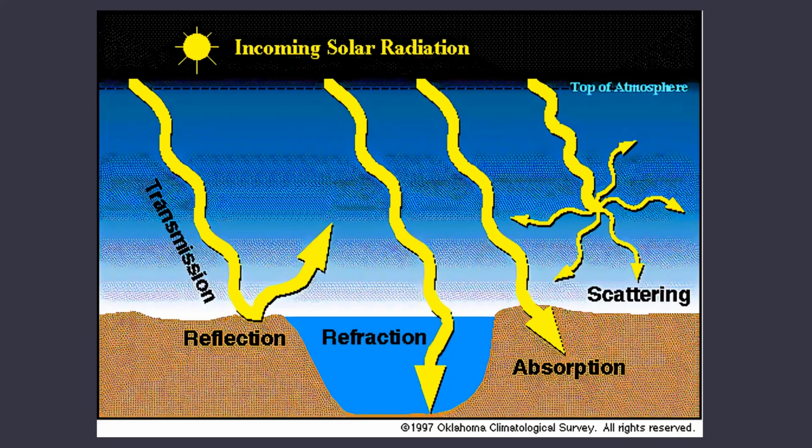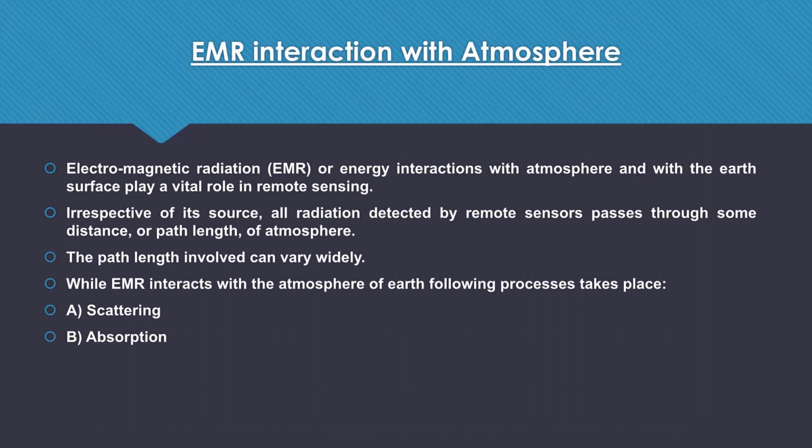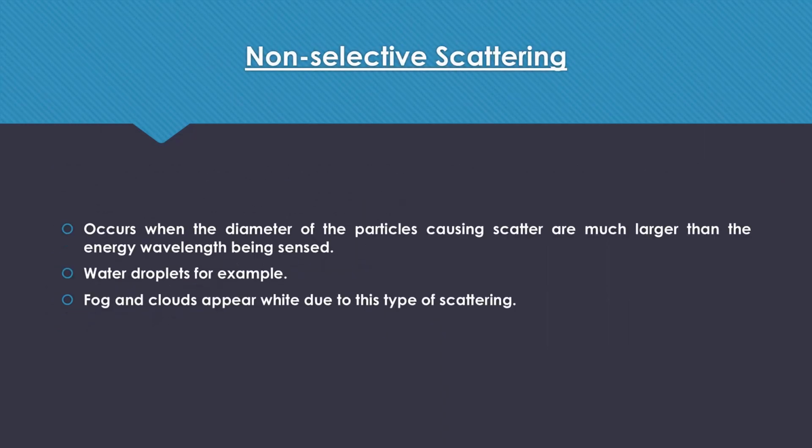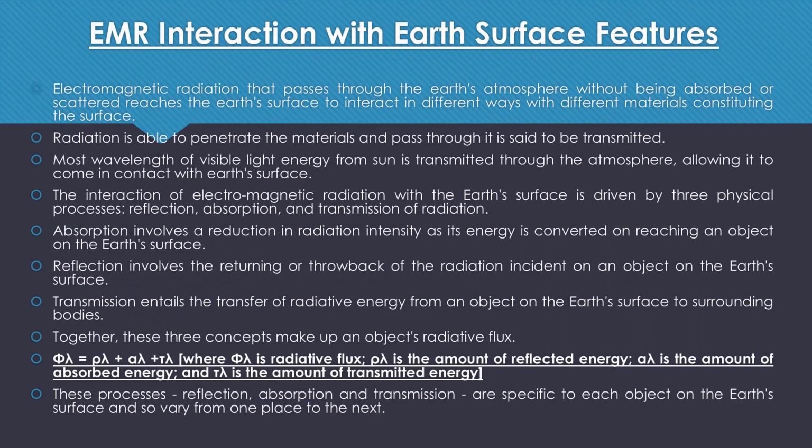So now we will move on to the processes that take place when the EMR interacts with the earth surface features. First of all, the radiation which travels through the atmosphere only reaches the Earth's surface if it is transmitted.